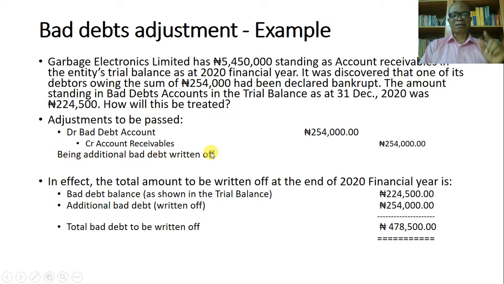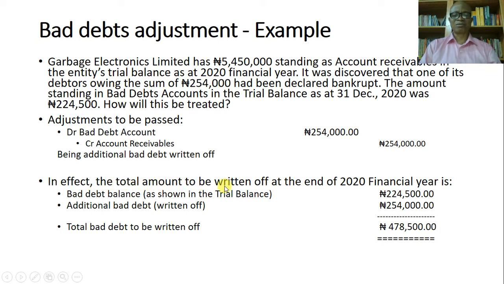Recall that a particular amount was standing in the bad debt account before. How much? 224,500 standing in that same account before now. So we need to write off the additional debt that you have discovered to be bad. So let's look at the effect.